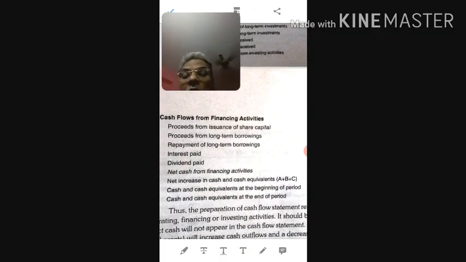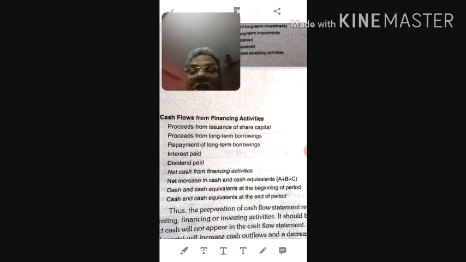So we will need to add A, B and C, that is cash flow from operating activity, cash flow from investing activity and cash flow from financing activity. This will give us the net increase in cash and cash equivalent. With this, we need to add cash and cash equivalent at the beginning of the period. Now, what is cash and cash equivalent?